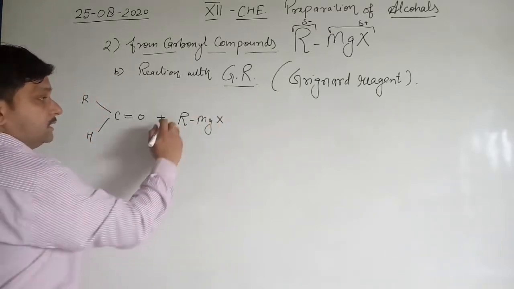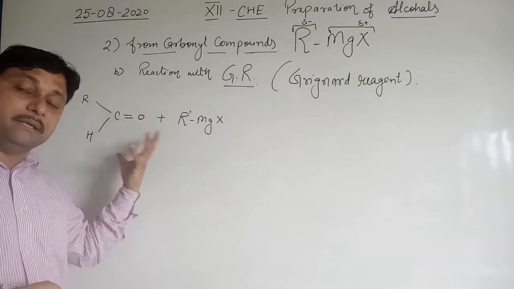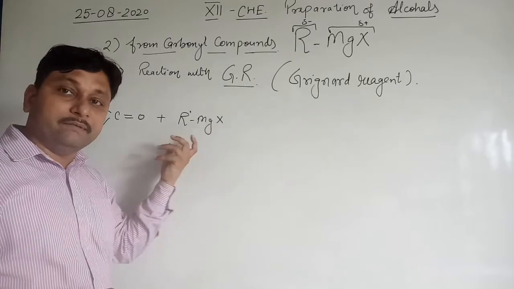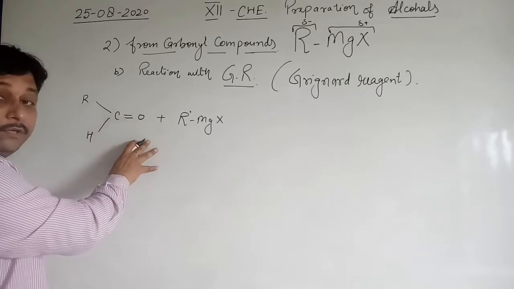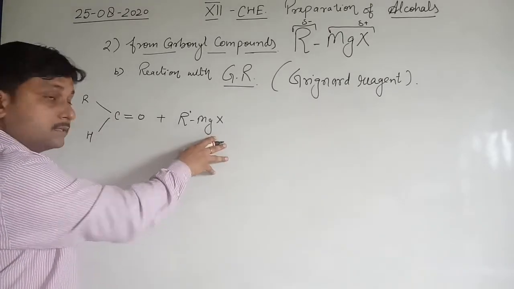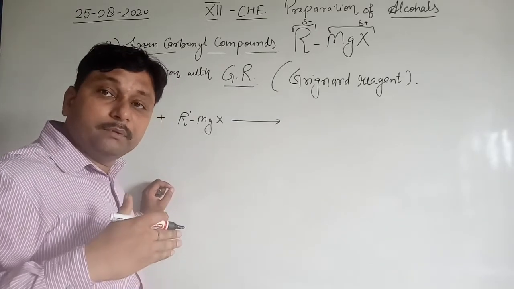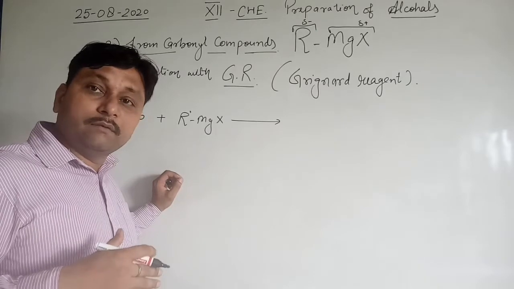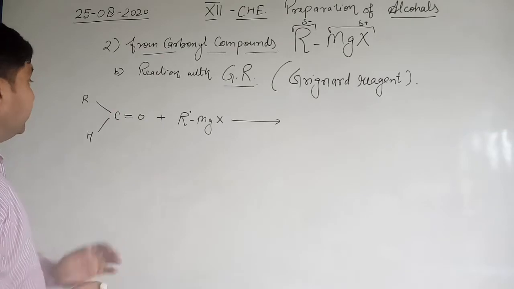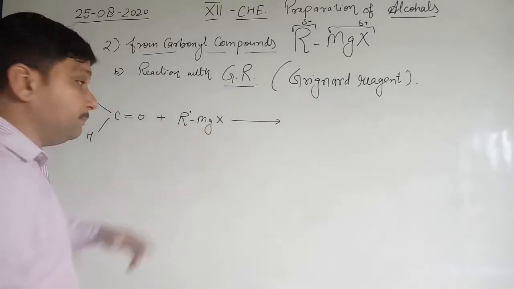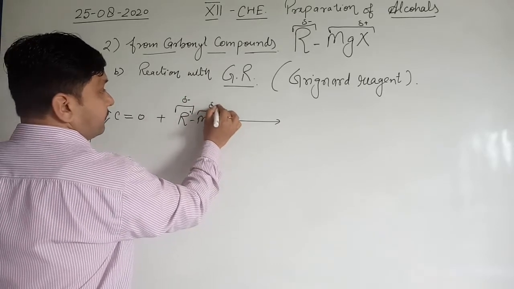Let me assume this R' of RMgX is different from this R. We could have taken both the same, but so that you understand easily, we use a different R here. So RCHO, that is the aldehyde, then reacts with R'MgX. Different poles react with the opposite poles. For example, in RMgX, R is partially negative and MgX is partially positive.